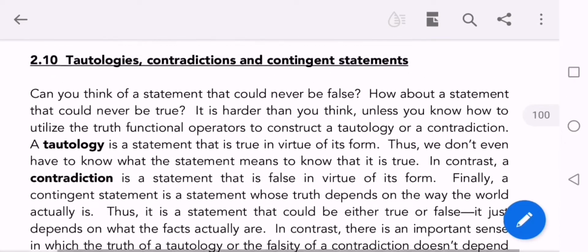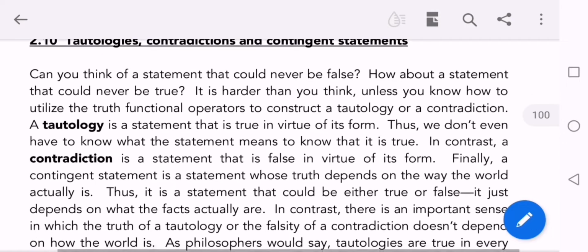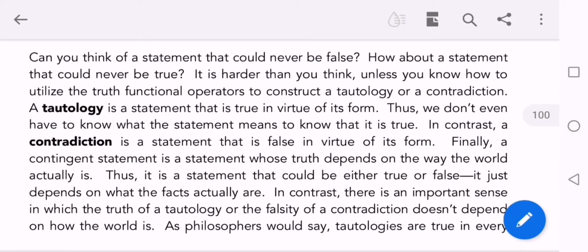In today's lecture, we are going to discuss statements that are always true. How is it possible that a statement is always true? There are certain conditions where statements, propositions or arguments are always true. Such a situation, or virtue of the form of the statements, is called tautology.